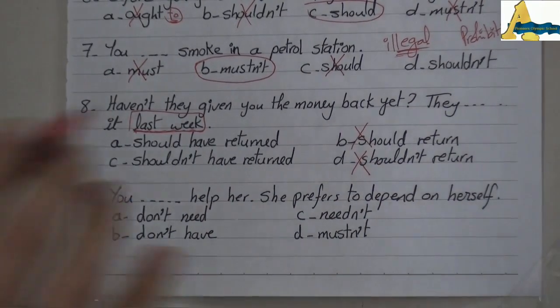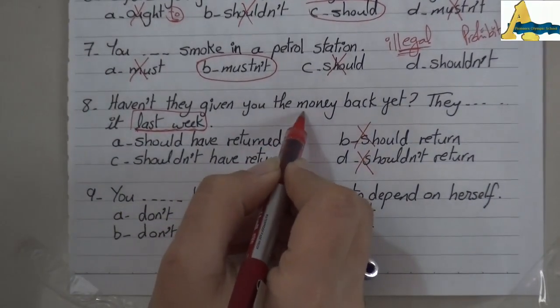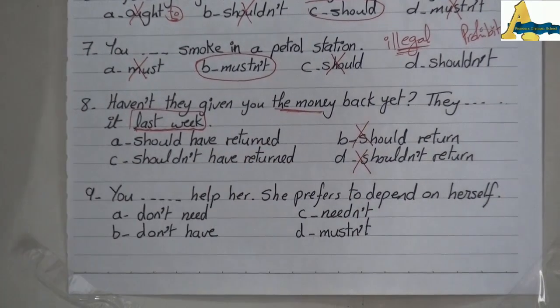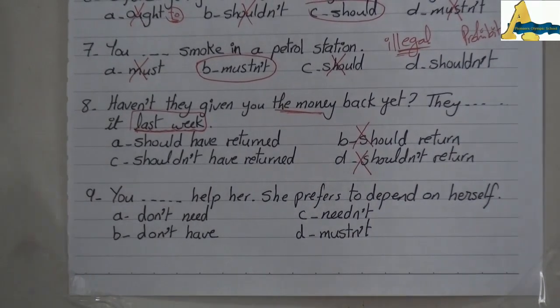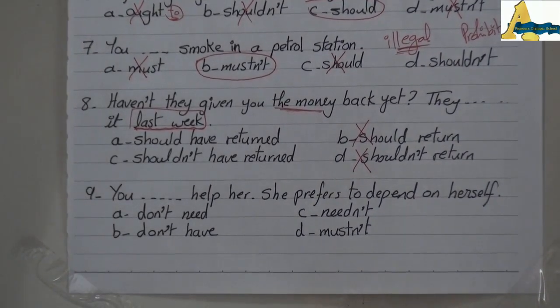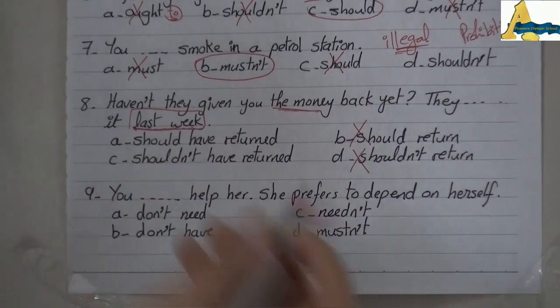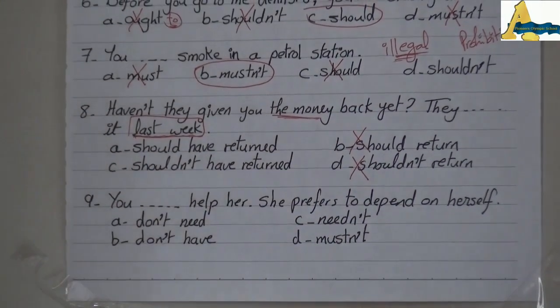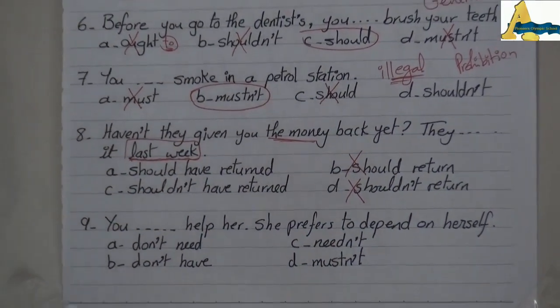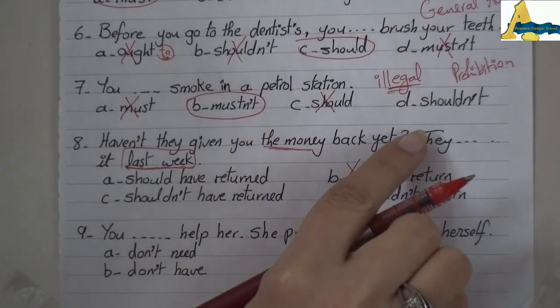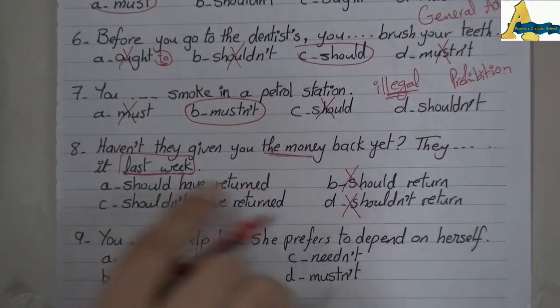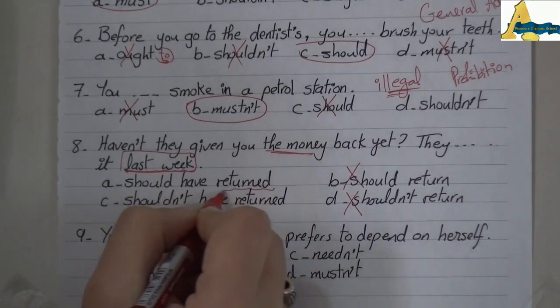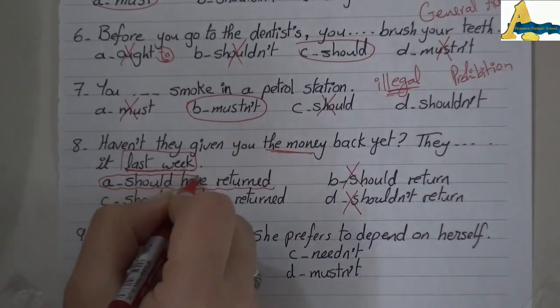Till now, they didn't return the money back, and it was supposed that they returned it. So I will use what? They should have returned it. It was supposed to be returned before now. So I will use they should have returned it.